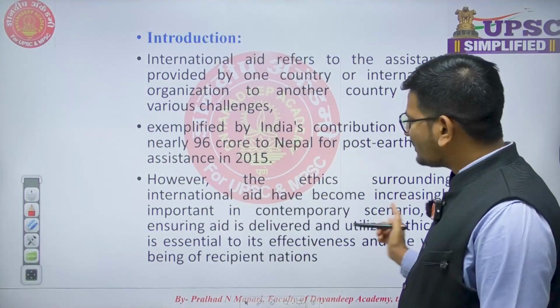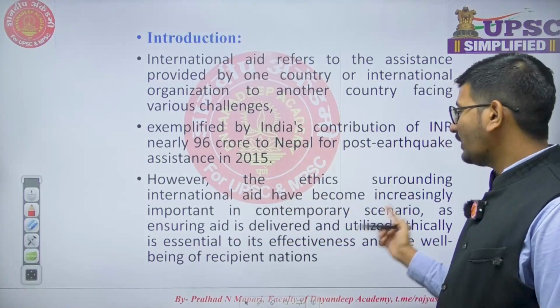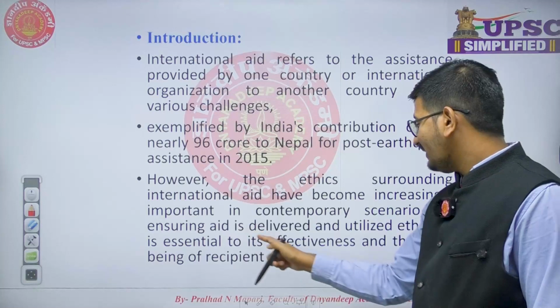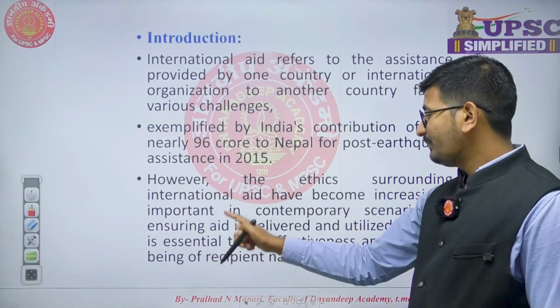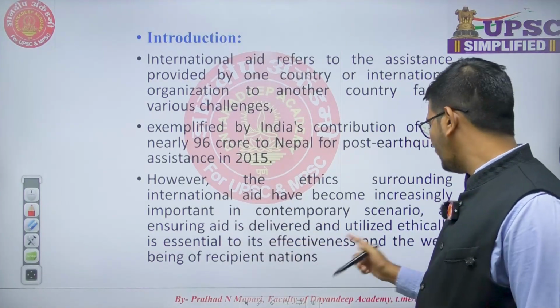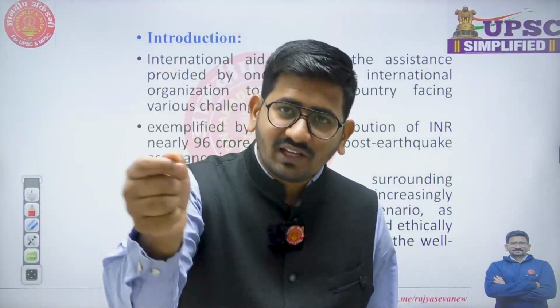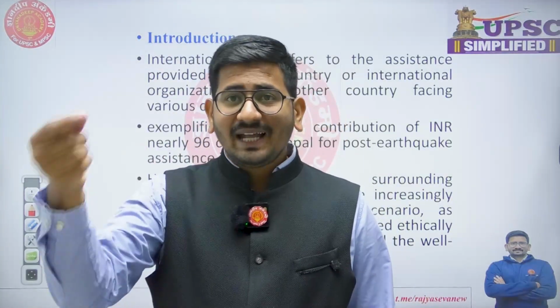However, the ethics surrounding international aid have become increasingly important in the contemporary scenario, as ensuring aid is delivered and utilized ethically is essential to its effectiveness and the well-being of the recipient nation. So there are two aspects. One aspect, the motivation or the intention behind giving the aid, and the utilization of the aid after receiving it.